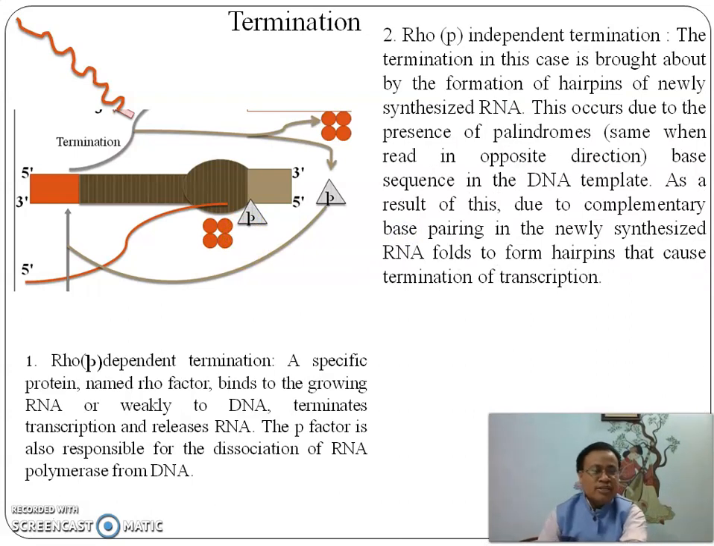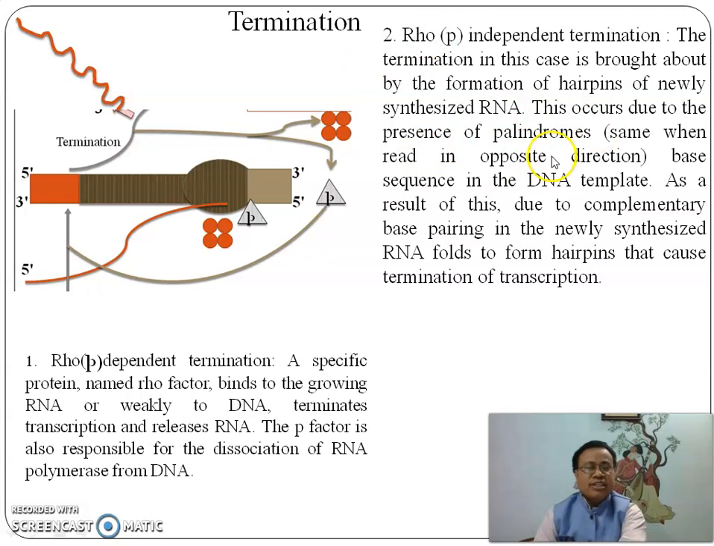The termination in this case is brought about by the formation of hairpins of newly synthesized RNA. Newly synthesized hairpins means some odd structure, which means the RNA polymerase enzyme cannot move. It cannot synthesize new RNA because the RNA polymerase enzyme cannot move, which means ultimately the transcription process will stop.